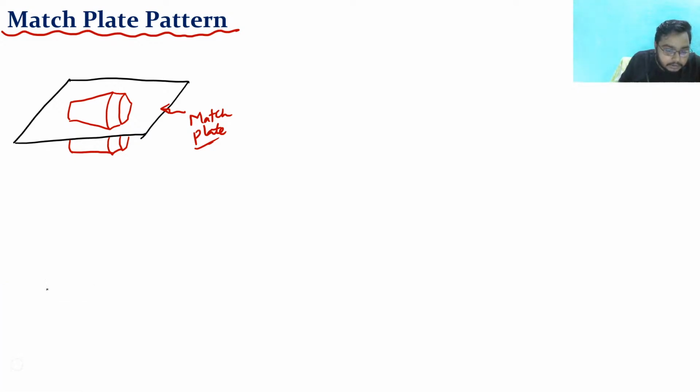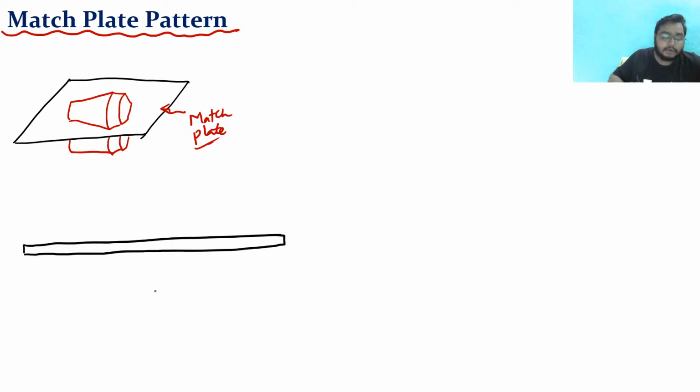Let me give you one more example, then you will understand. Suppose there is a plate, and on this plate I have put the pattern. So suppose this is my pattern, again this is my pattern, again this is my pattern. Now these patterns are connected with the runners.